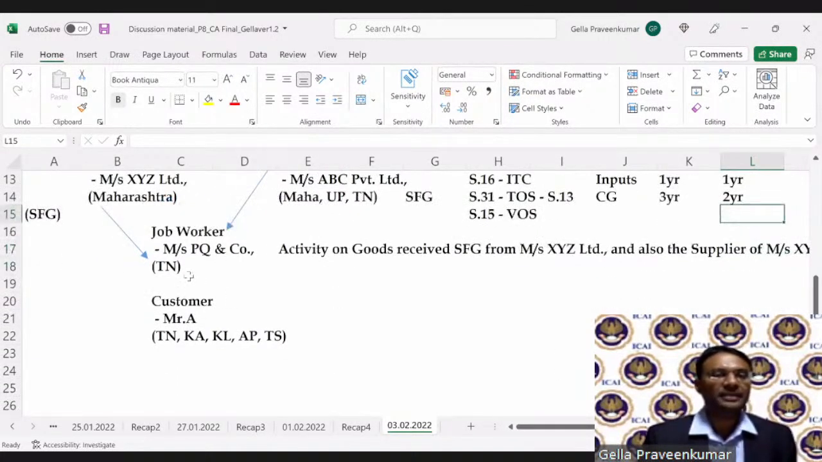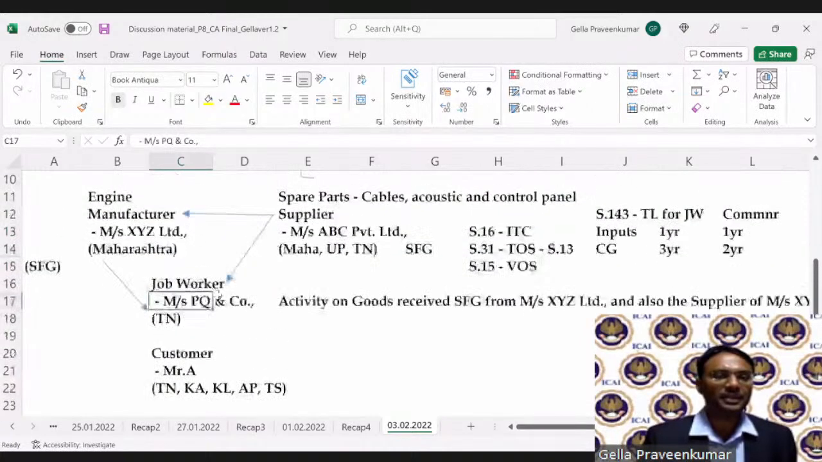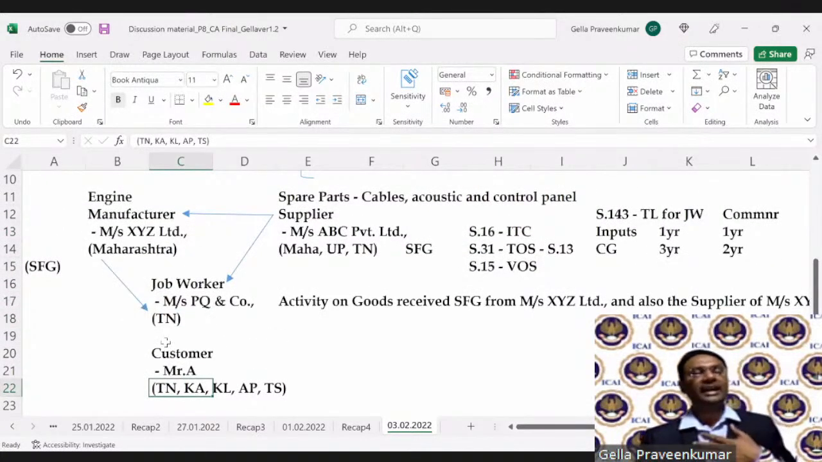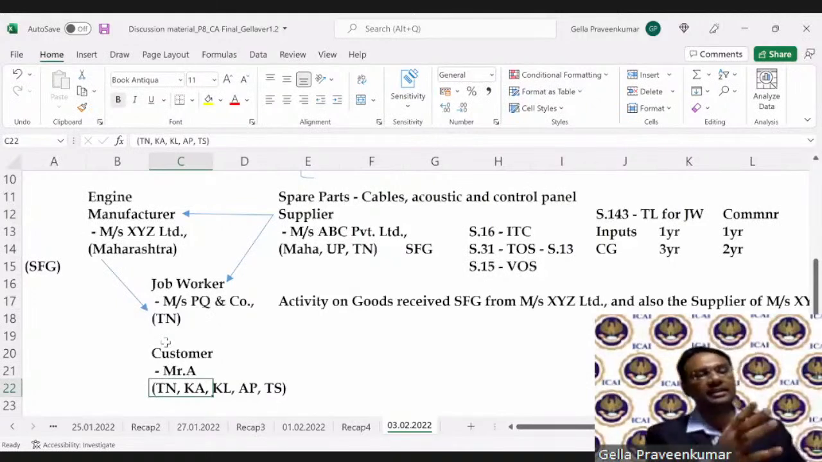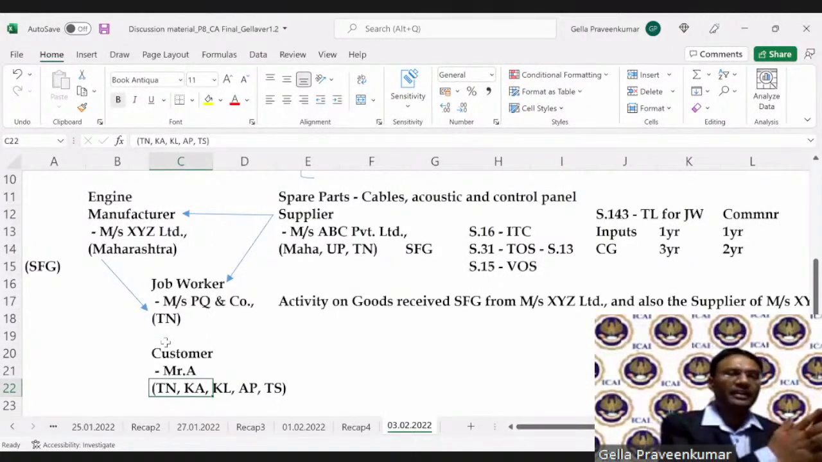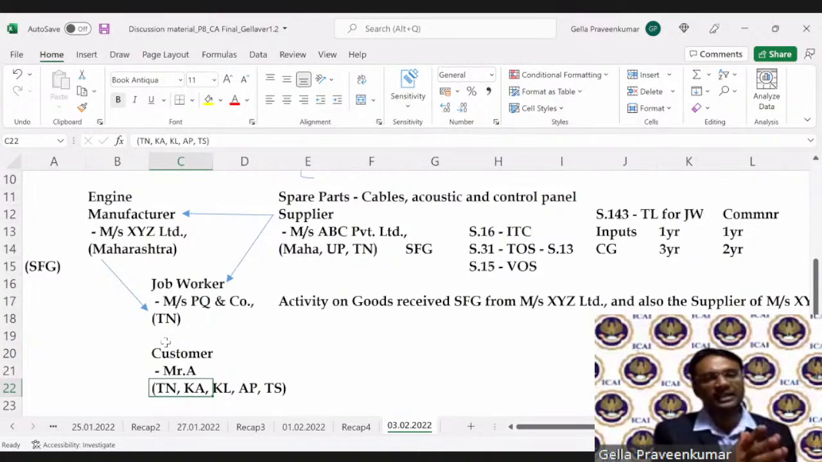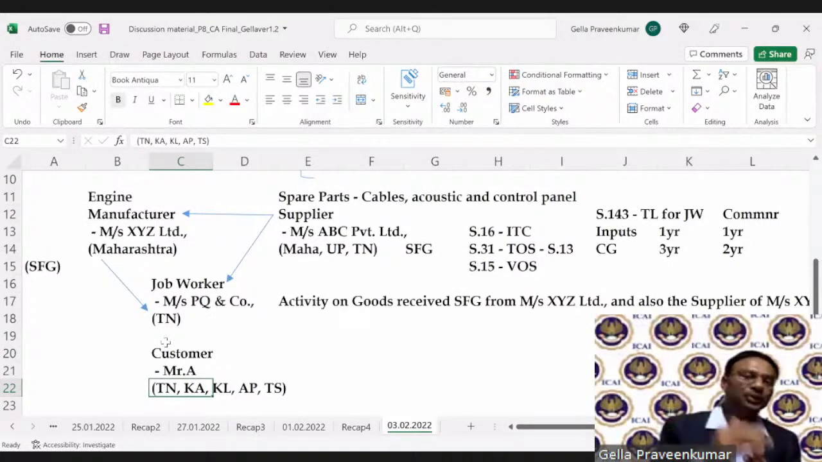Now here, supply is made from PQ and Co, that is Tamil Nadu, to the end customers. For example, I happen to be an individual customer. I want to buy a DG set for my residence. I have a residence, it's a joint family. We have say 15 people in this particular home. So when we want to buy a DG set, it costs me say 2.5 lakhs.